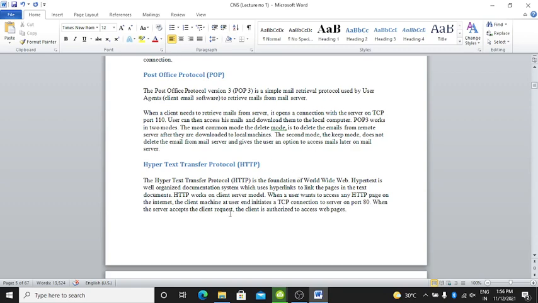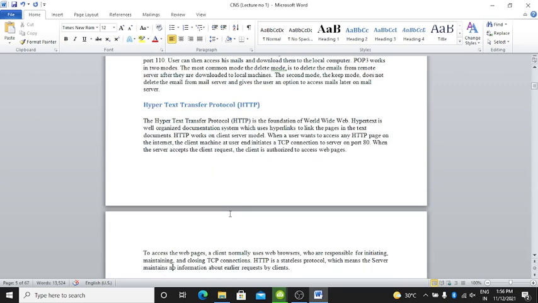Here is the hypertext transfer protocol, that is HTTP. The hypertext transfer protocol is the foundation of the World Wide Web. Hypertext is a well-organized documentation system which uses hyperlinks to link pages in the text document. HTTP works on a client-server model.